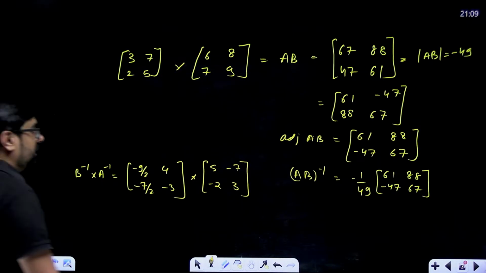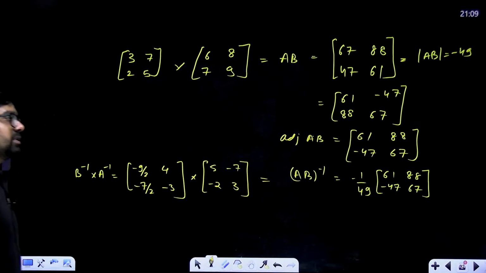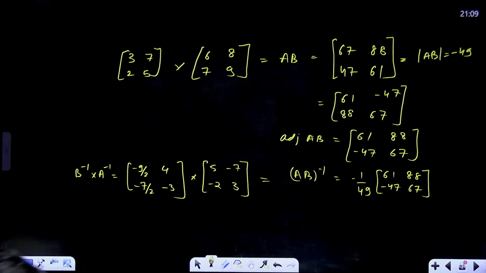This will be coming out equal to AB whole inverse. Just check once, multiply and check. This will definitely come out.